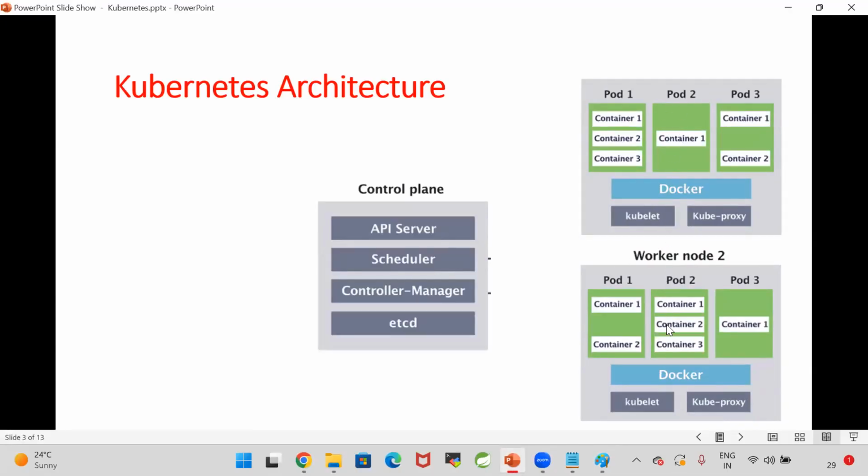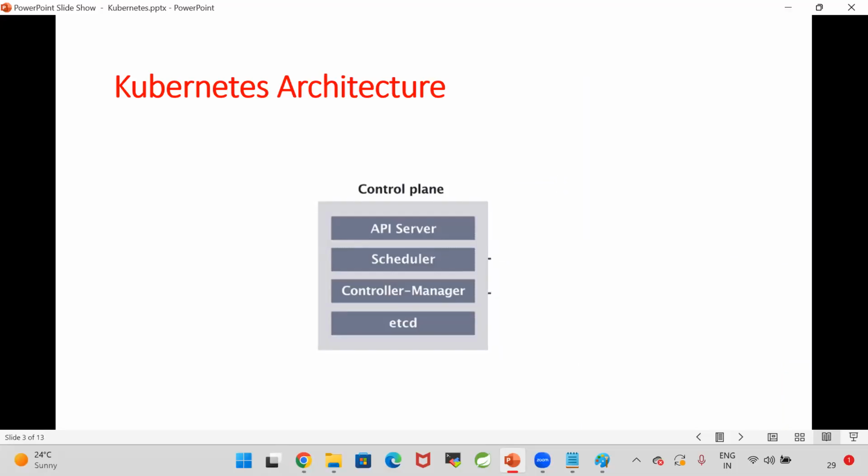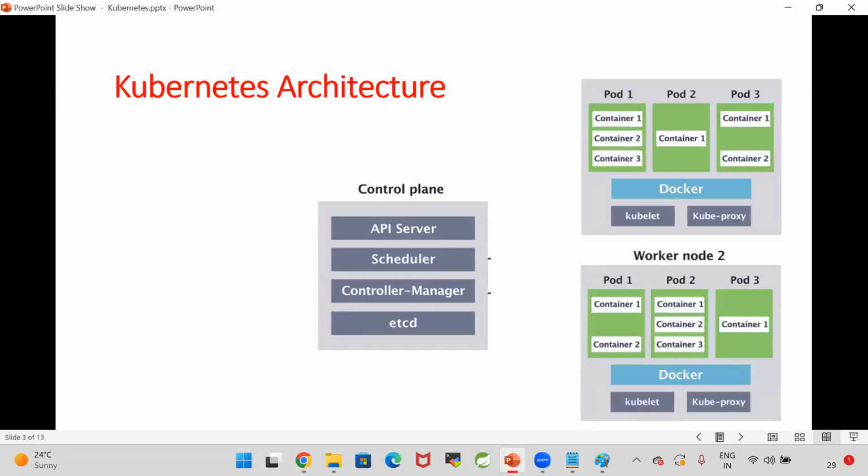So like this, worker nodes will be available. These worker nodes will be connected to the control plane. As I told you, Kubernetes is running in cluster mode. So the control plane is available and worker nodes are available. The worker nodes are connected to our control plane. Now I have sent a request to the Kubernetes control plane to deploy my MySQL database. My request was received by the API server.